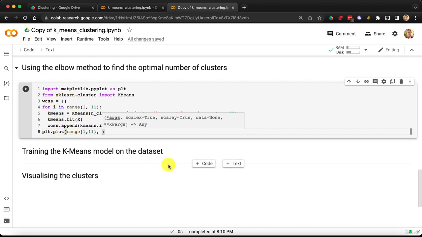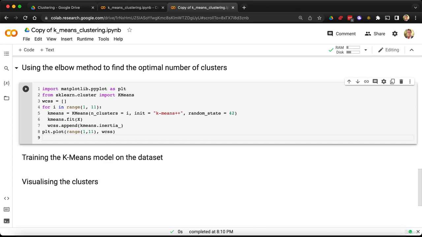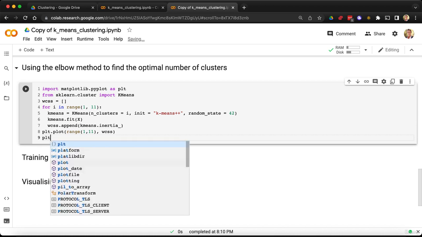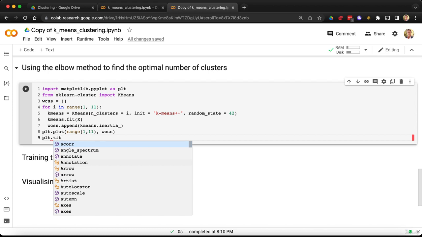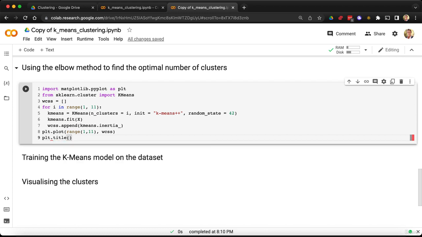And that's, of course, our list of within cluster sum of squares, WCSS. All right, and that's it. We could already plot this now, but let's make a nice graph. So then let's just give a title to this graph. And to do this, well, we call our pyplot module again, from which we're going to call another function this time, which is title, and which will give a nice title to our plot. So let's, for example, call it, in quotes, the elbow method.